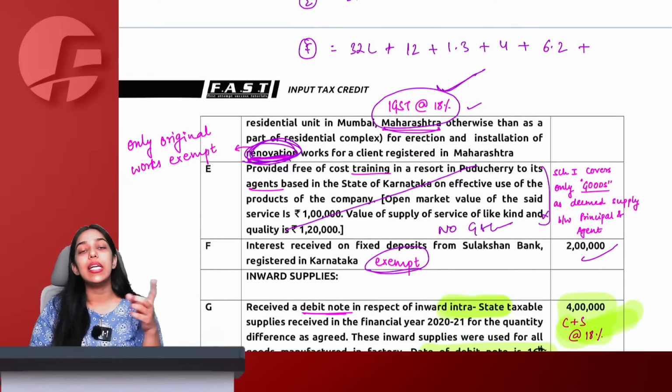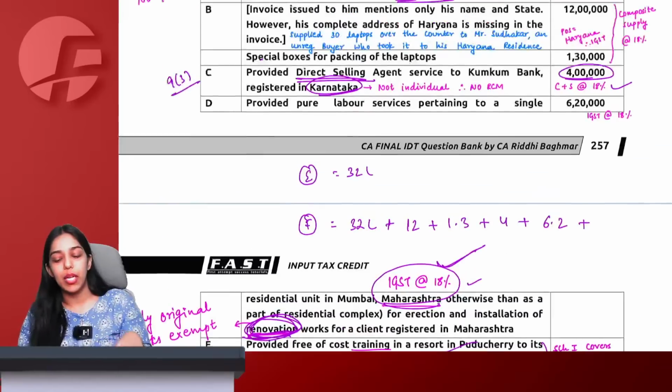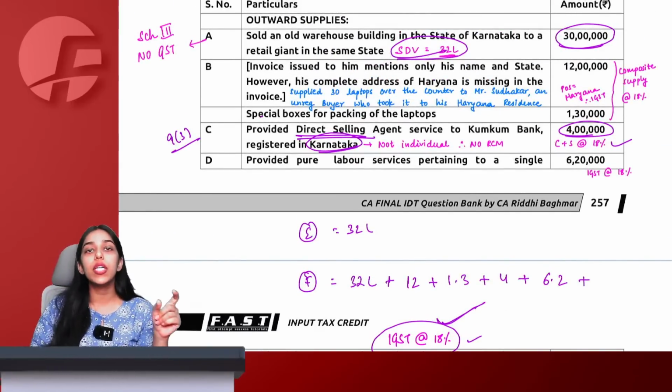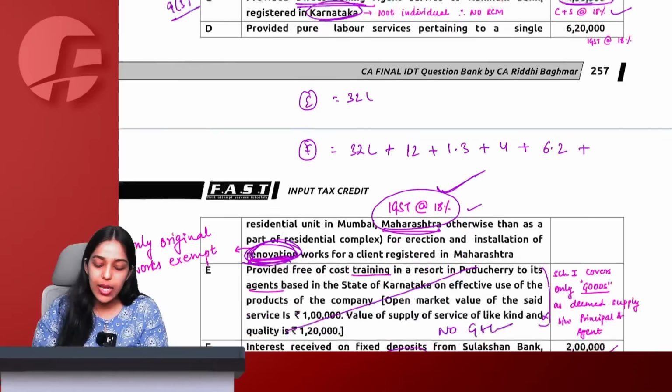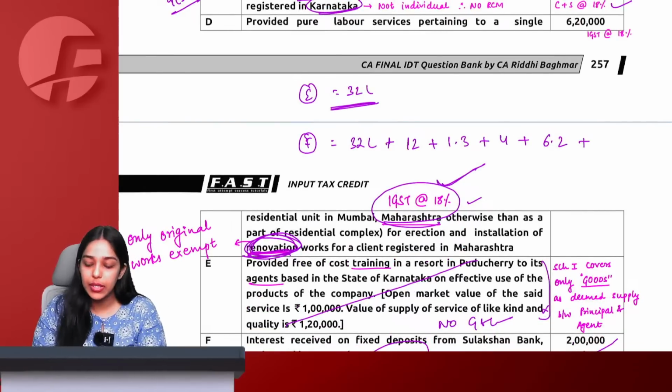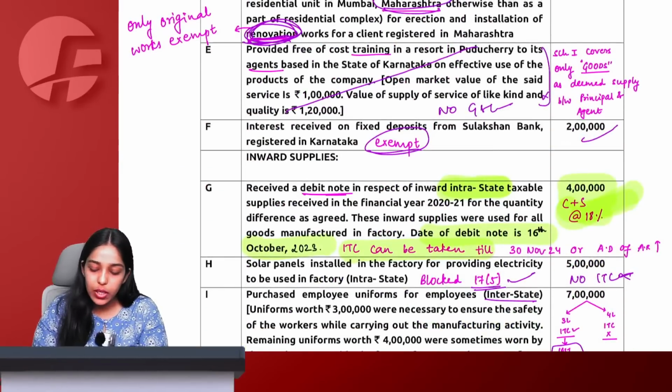Now interest, even though it is normally exempt, but for the computation of reversals under GST, we do not consider interest as exempt, and therefore interest will not come in E and interest will only and only come in F.